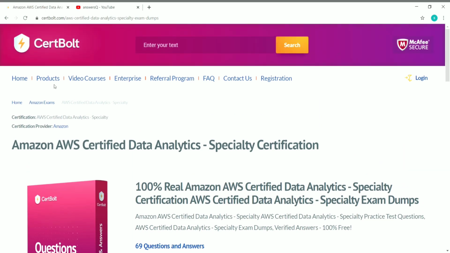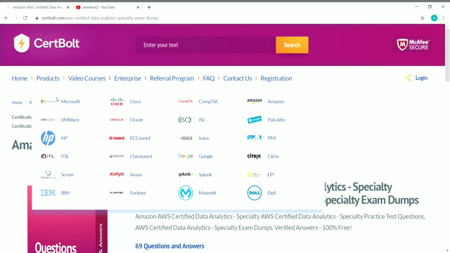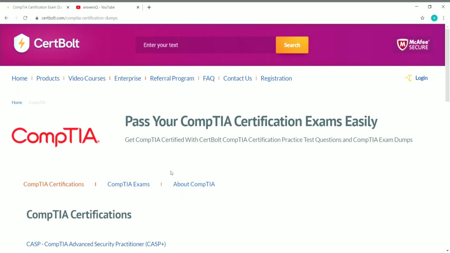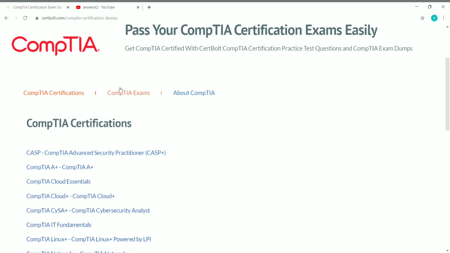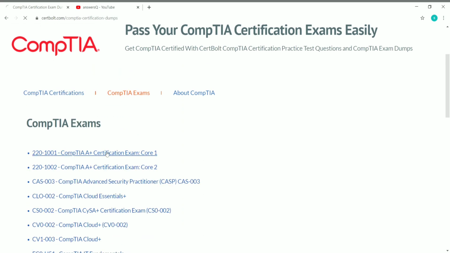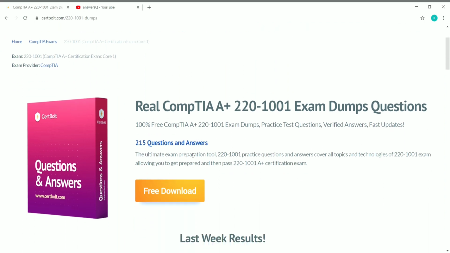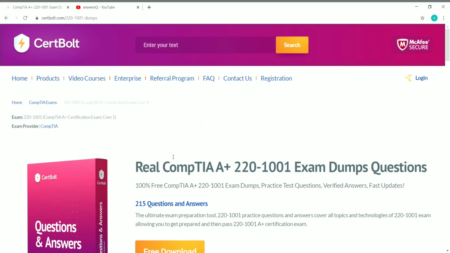There are a lot of certifications on products. Actually, if you click on products here, you can see EC Council is the top one, and you have Cisco, Microsoft, CompTIA. If you click on CompTIA, you will go to the page where you can see all the certifications and exams provided by them. If you want, you can simply click on any certification or exam. Let me click on this one here. You will go to a page like this in which you can see that you will be getting 215 question and answers. So you can simply click on free download and download all the question and answers that are asked in these real certification exams.